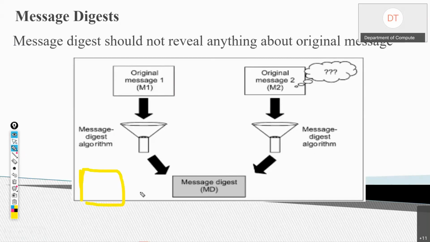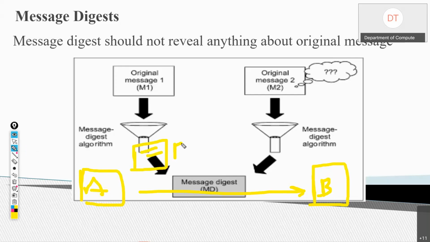There is a sender. Now a sender wants to communicate with this receiver. This is sender A. This is receiver B. Now what will happen? Sender A, along with sending the plain text message or original message, will also send the message digest. So this message will be received by B, and this message digest would also be received by B.